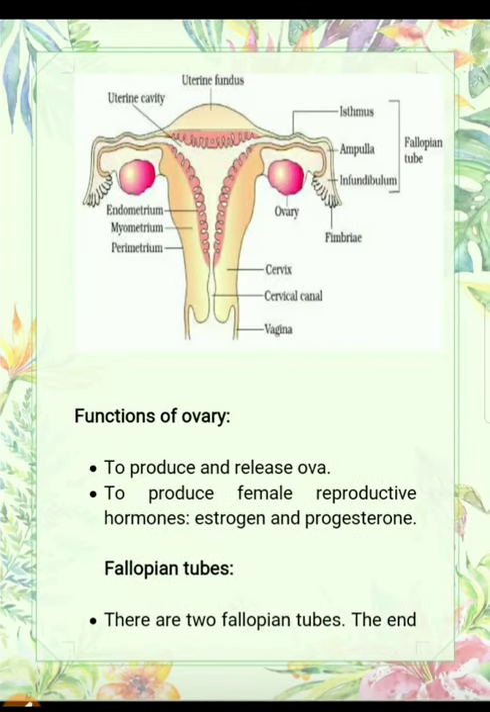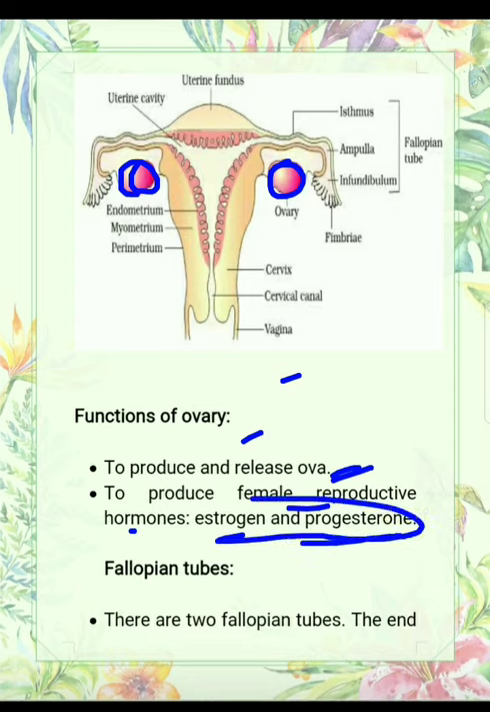So let us see the diagram of the female reproductive system. This is the female reproductive system. These two are the ovaries, you can see here this one and this one. Now what are the functions of the ovary? To produce and release ova, that is, the ovary releases the ovum. Ova is the plural. And second, to produce female reproductive hormones like estrogen and progesterone. These hormones are also released from the ovary.